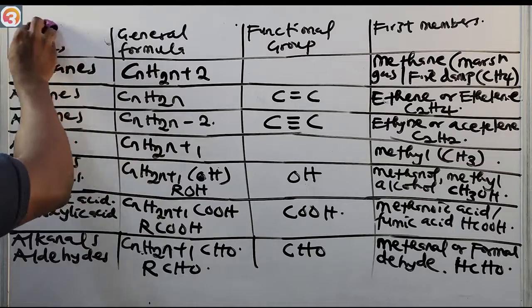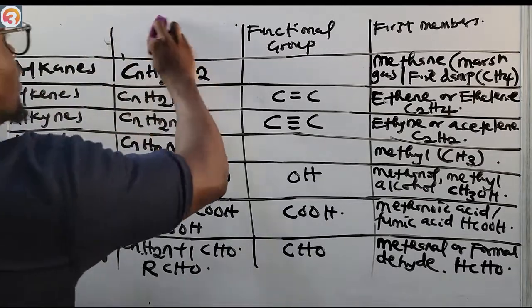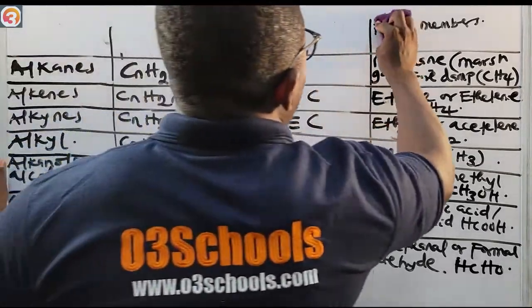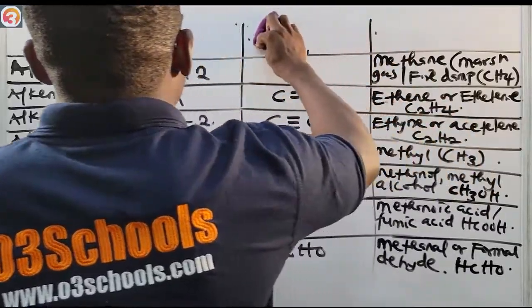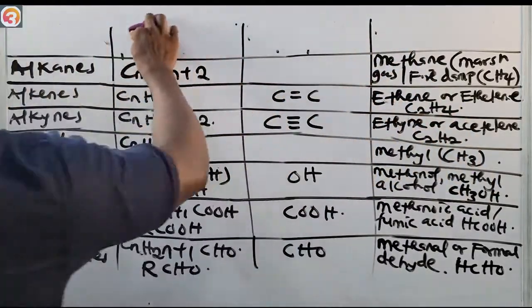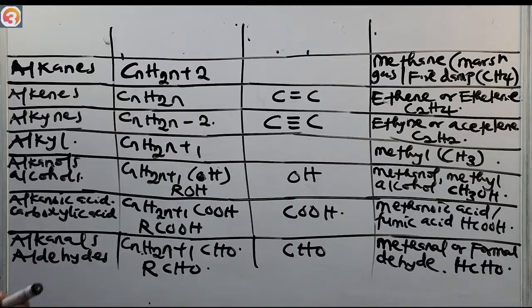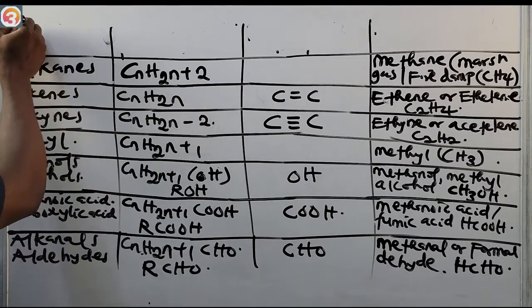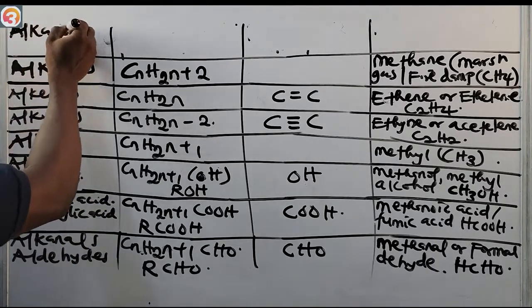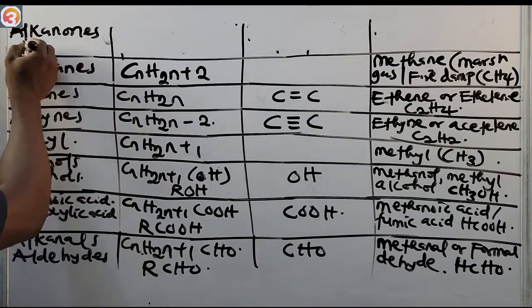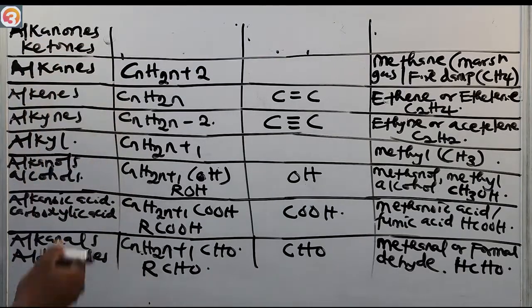Let us see another family, already knowing the homologous series, the general formula, the functional group, and the first member. So we are going to the alkanones, or the ketones.